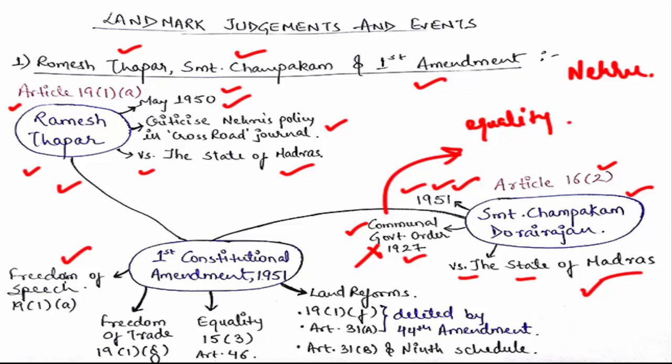You may be giving hate speech, or saying anything which is not correct, and then claiming that the constitution has given me freedom of speech under Article 19(1)(a), and I can say anything I want.